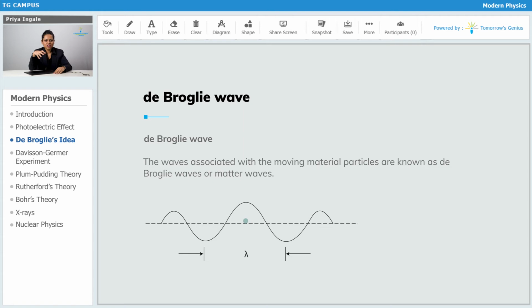Now we will see in detail what these matter waves are. Is it electromagnetic? Is it mechanical? Is it non-mechanical? Like that.